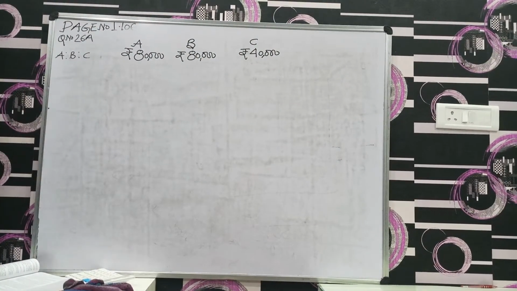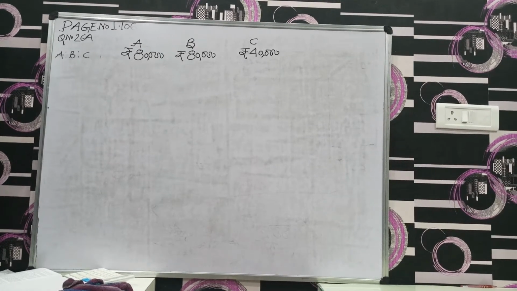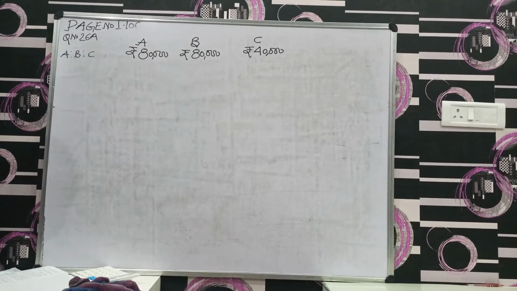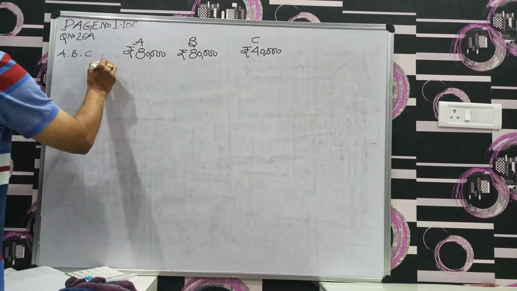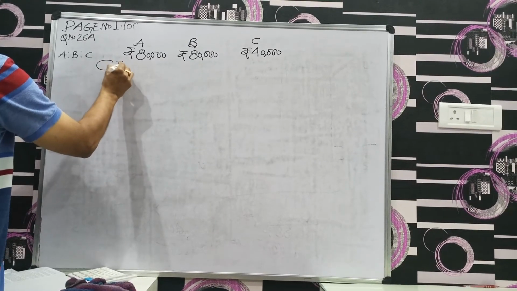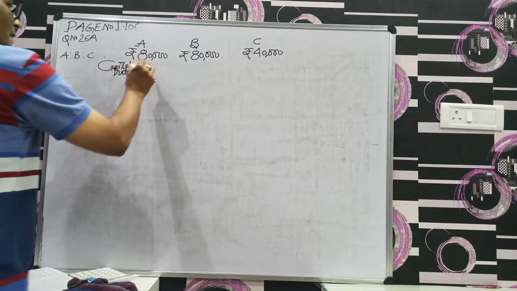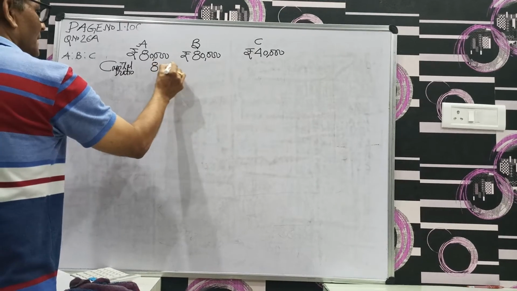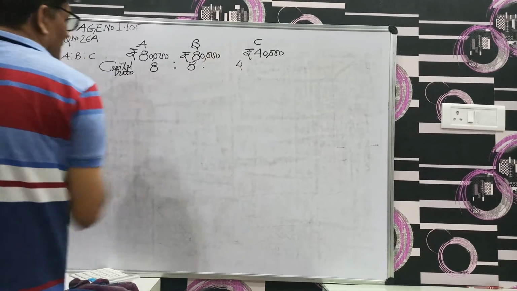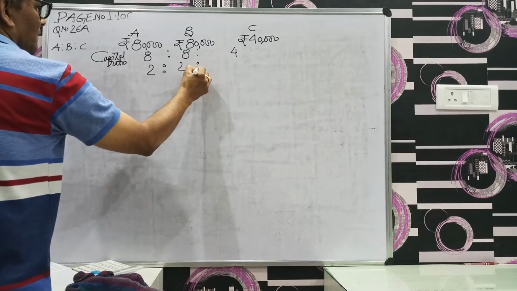Now see the allocation of profit given in this particular question. First 20,000 in proportion of capital. So what is the capital ratio? We want to distribute in the capital ratio, so the capital ratio would be like this: 8 is to 8 is to 4, that is, 2 is to 2 is to 1.